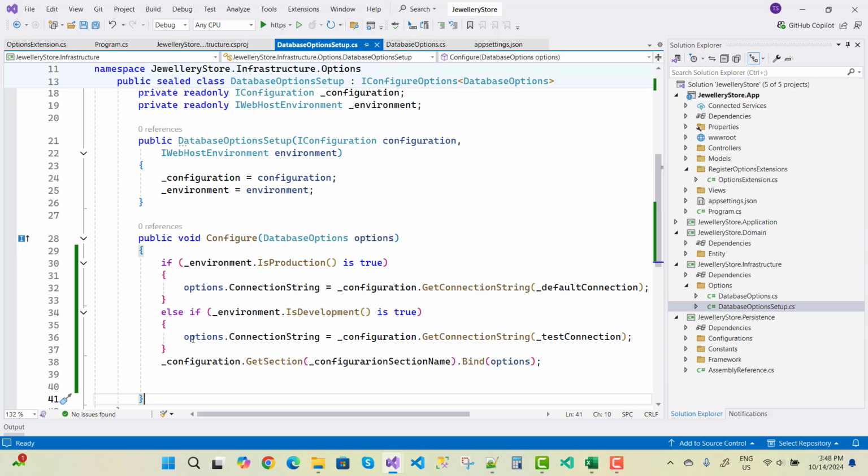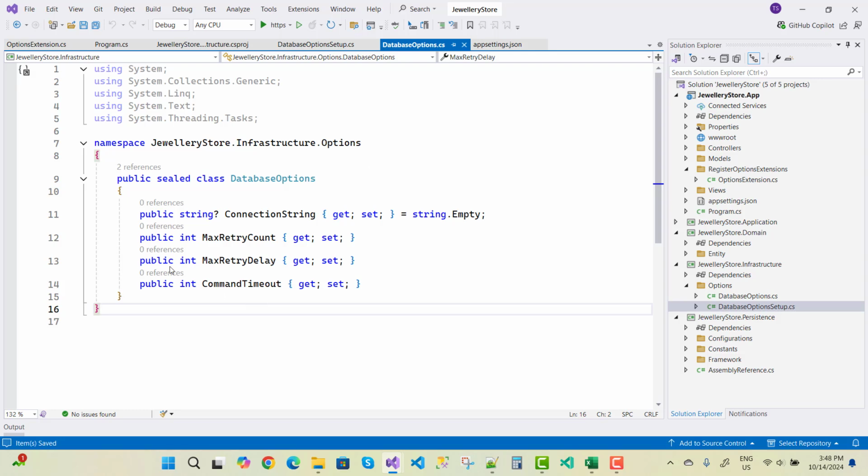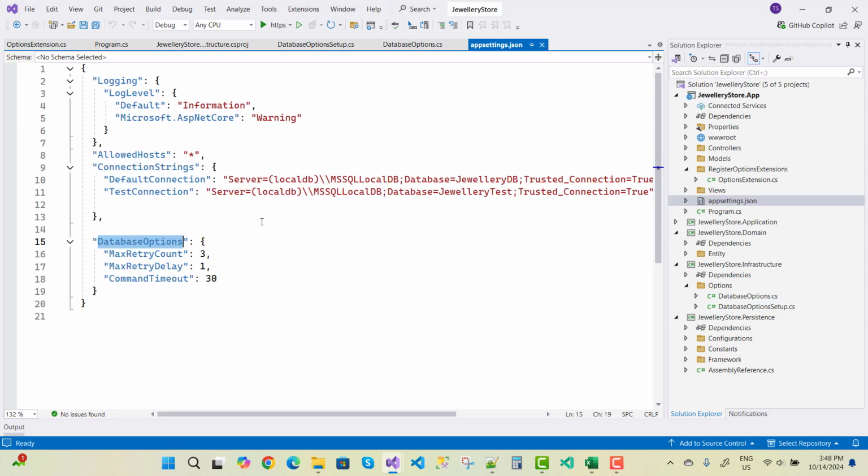So now call the DatabaseOptionSetup so that the DatabaseOptionSetup class is called and initializes the properties. If it is development, option.ConnectionString is configuration.GetConnectionString TestConnection, and configuration.GetSection with the ConfigurationSectionName, Bind with the options. So all these properties in DatabaseOptions bind with the appsettings.json: the MaxRetryCount and the MaxRetryDelay, and the CommandTimeout is 30.